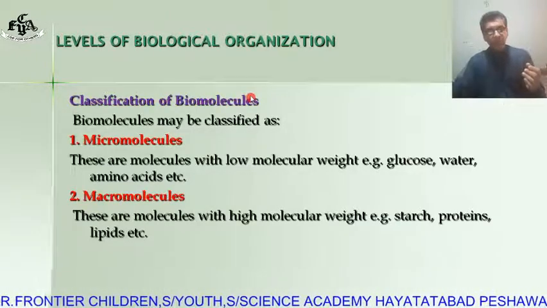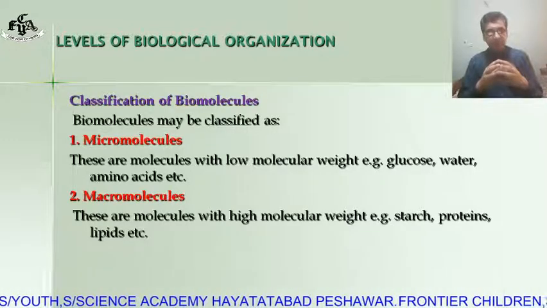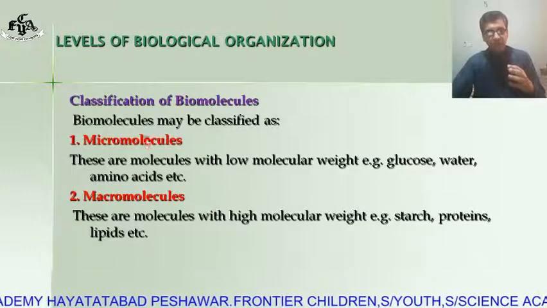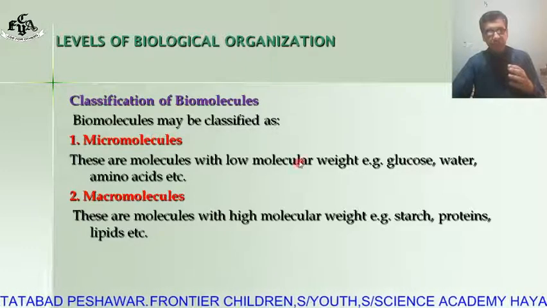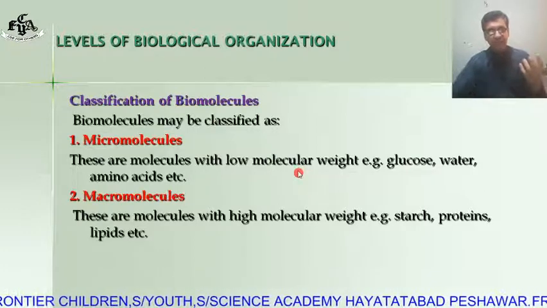Biomolecules are further divided into two groups: micromolecules and macromolecules. Micromolecules are those molecules which have low molecular weight. What is molecular weight?